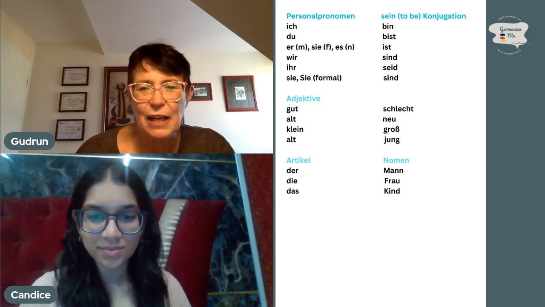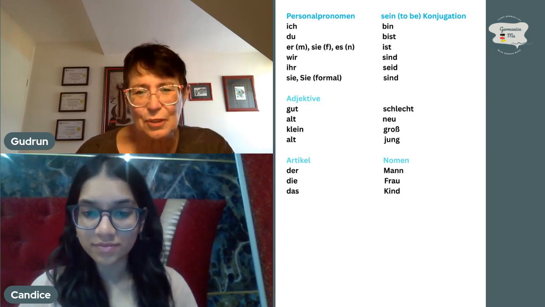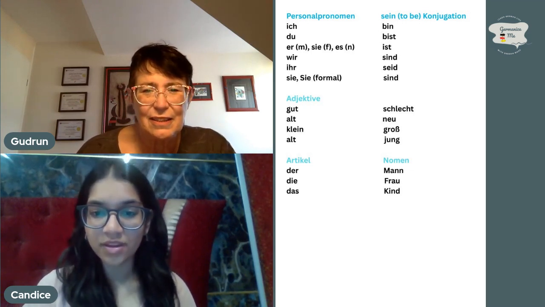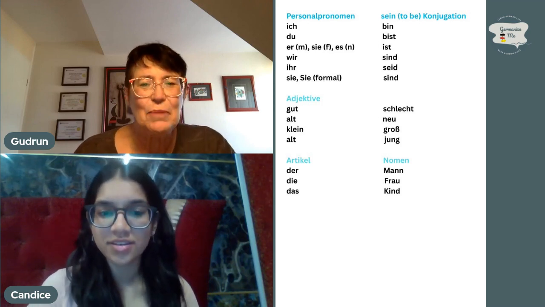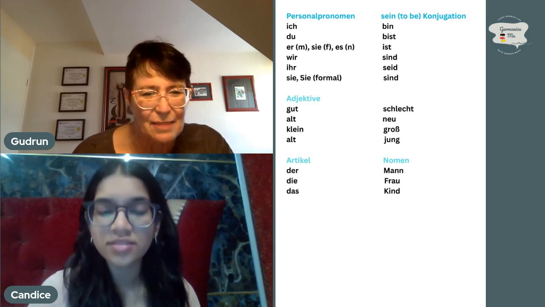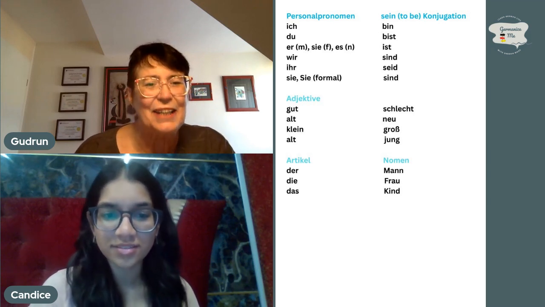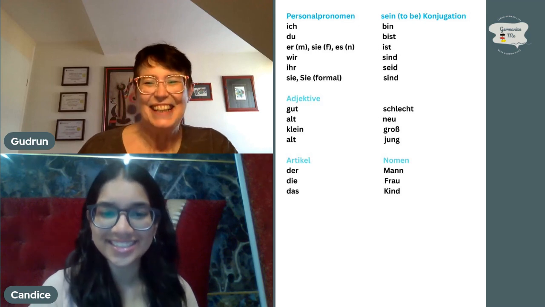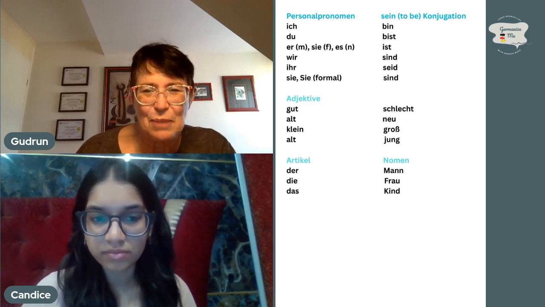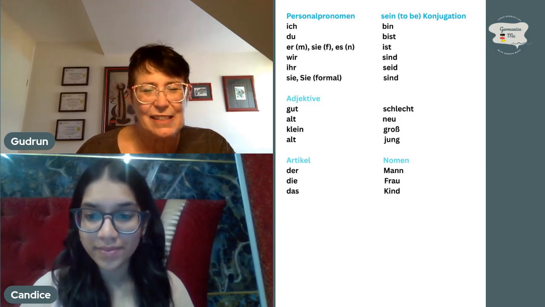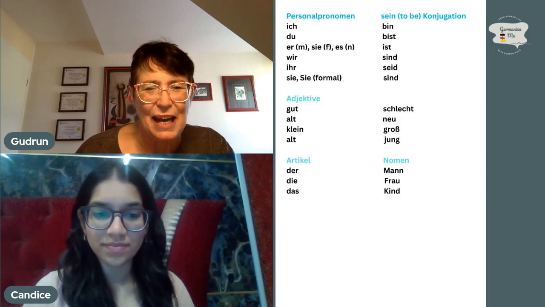Then we have something that is not similar: klein und groß. Klein means small or little. Und groß means big or tall. And this that looks a bit like a B is the sharp S. It's an extra consonant we have.